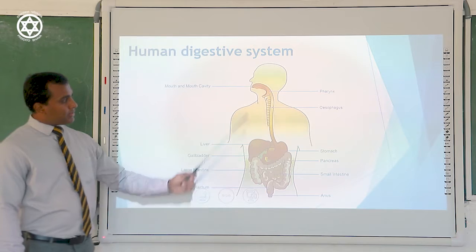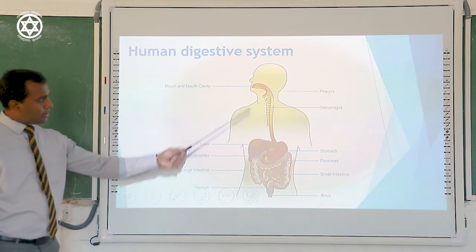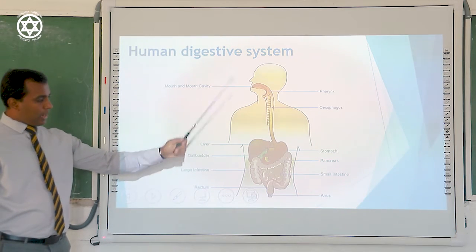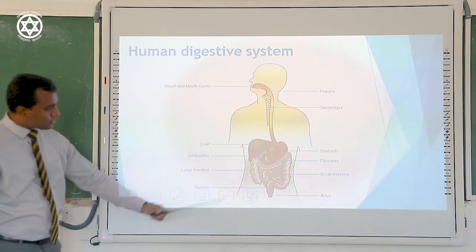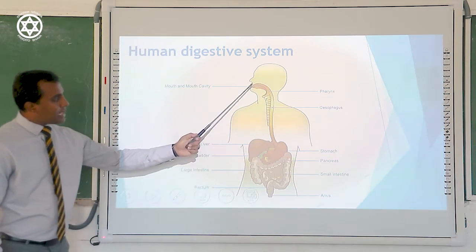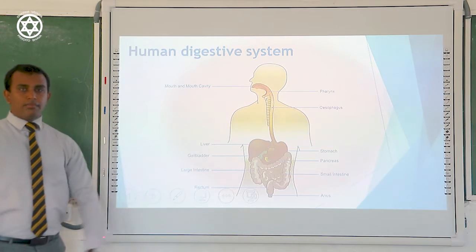anus. Then that is the tubular structure, right? It starts from the mouth and ends at the anus. There are additional glands: the liver and the pancreas. Salivary glands can be detected in the mouth cavity.